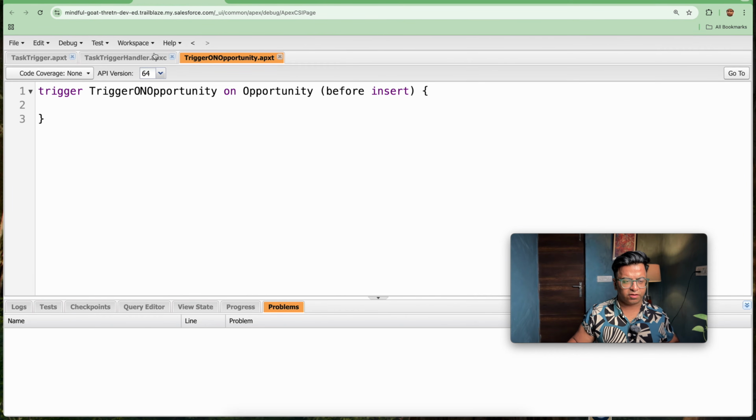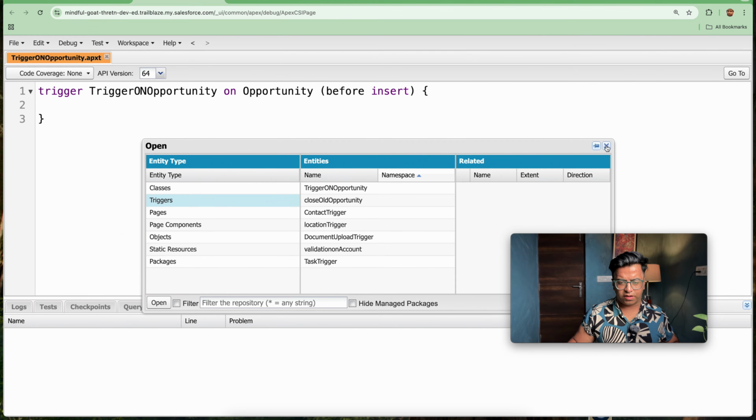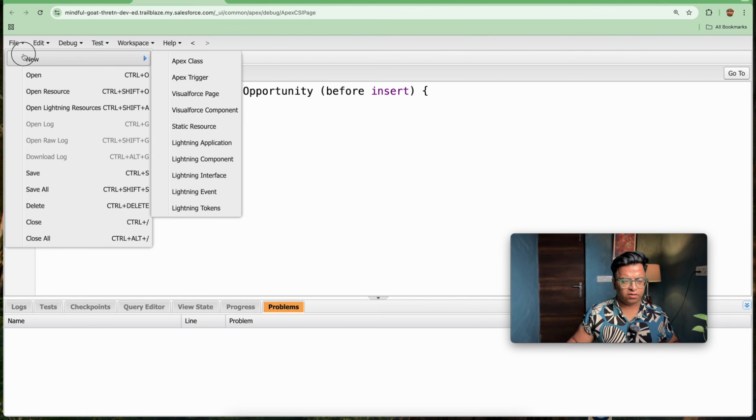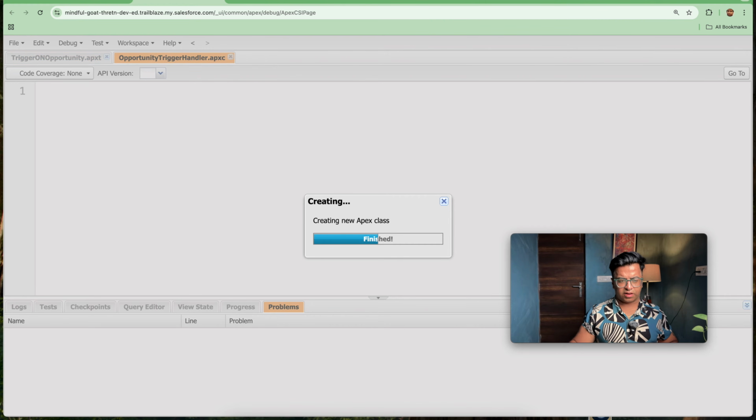Now we will be creating another class, the opportunity trigger handler class. So I will be creating a separate Apex class named OpportunityTriggerHandler, and I will be clicking OK.